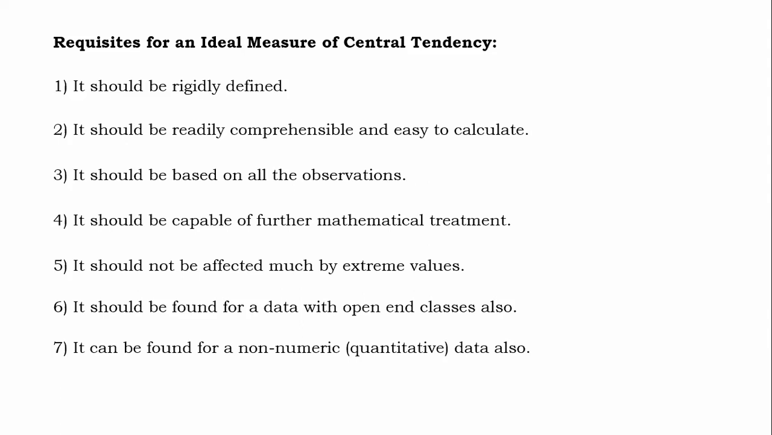It can be found for non-numeric qualitative data. Already we have seen that median and mode can be found for non-numeric quantities also, especially in that table. And one more, it should be found graphically also. Along with the calculations using some formula, there is one more option to find the same thing graphically, and that is nice. So these are the 8 different criteria by which we can regard a particular central tendency as superior over the remaining.